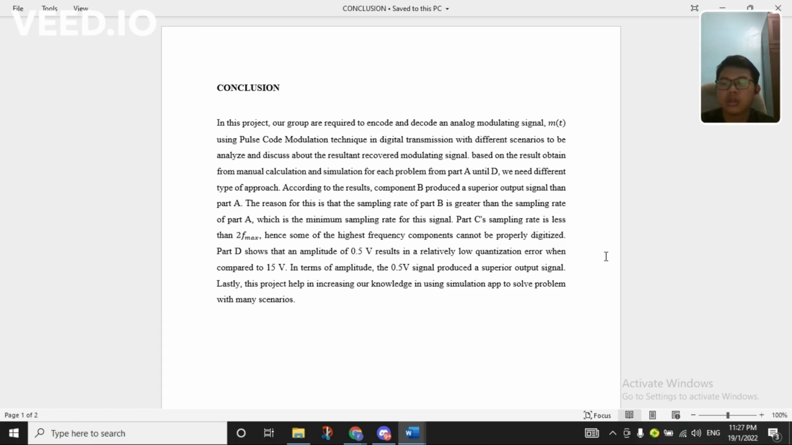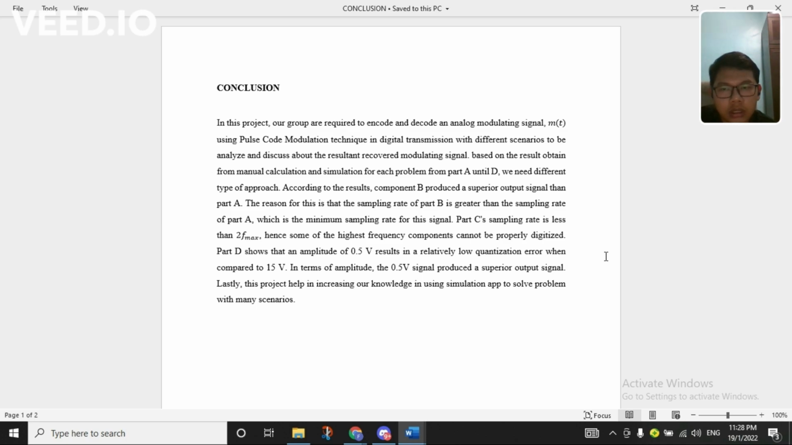So, the conclusion is, in this project, our group was required to encode and decode an analog modulating signal using the pulse code modulation technique in digital transmission, with different scenarios to be analyzed and discussed regarding the resultant recovered modulating signal. Based on the results obtained from manual calculation and simulation for each problem from part A until D, we need different types of approach, and according to the results, part B produced a superior output signal than part A. The reason is that the sampling rate of part B is greater than the sampling rate of part A, which is the minimum sampling rate for the signal.